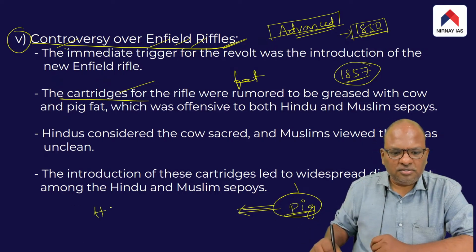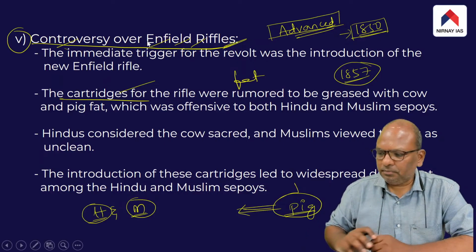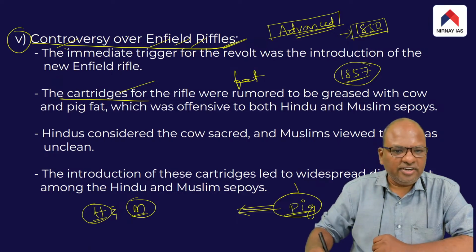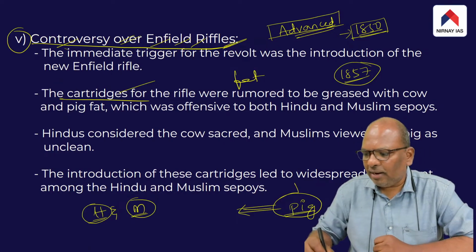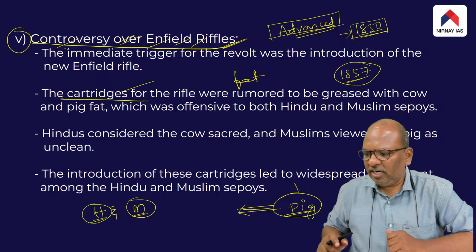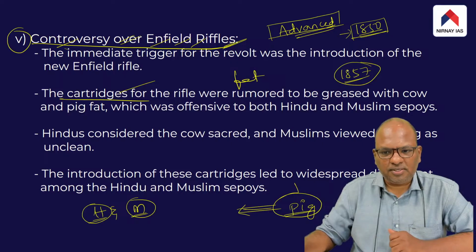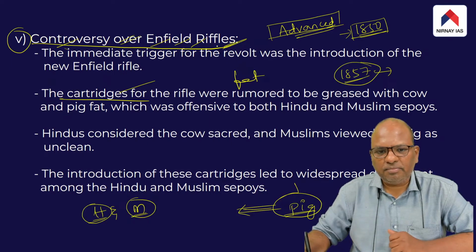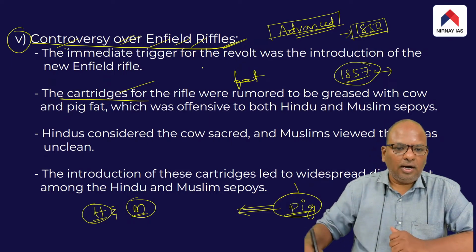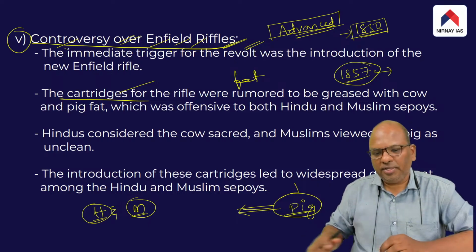Immediately, the Hindu sepoys and the Muslim sepoys of the British Indian Army refused to use the Enfield rifles. So the introduction of the Enfield rifles became one more reason for the outbreak of the 1857 revolt. Let me repeat this point once again. The Enfield rifle was introduced in the 1850s, but in 1857, a rumor relating to the Enfield rifles began to make rounds, and therefore the introduction of this rifle itself became one of the reasons for the outbreak of the revolt.